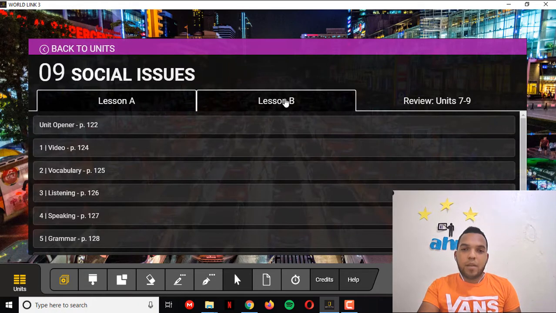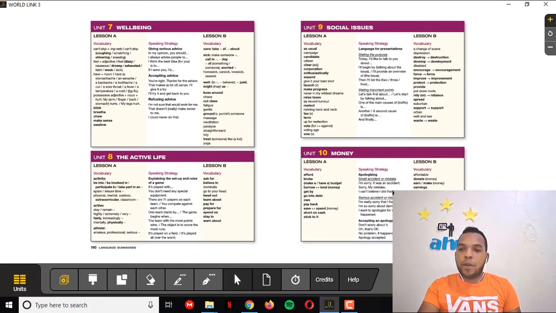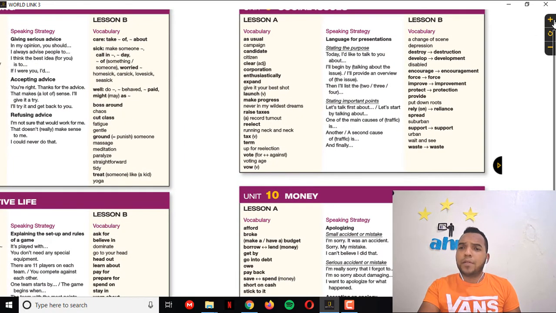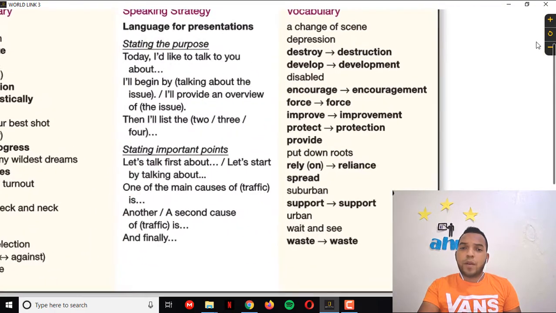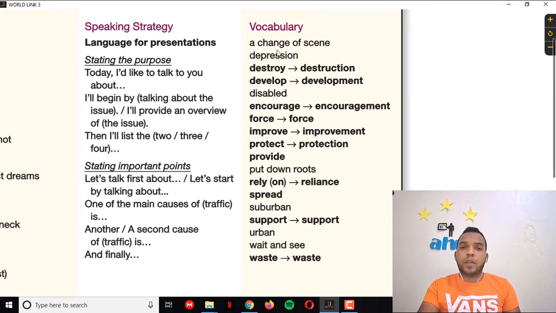Okay, got it here. This is the language summary. Pay attention to the pronunciation, please. Here we have a change of scene. A change of scene is when you change, because they are talking about social issues. In this case, the change of scene will be when you change from the urban, for example, to the suburban place. If you go to the countryside, you are changing your scene of life.